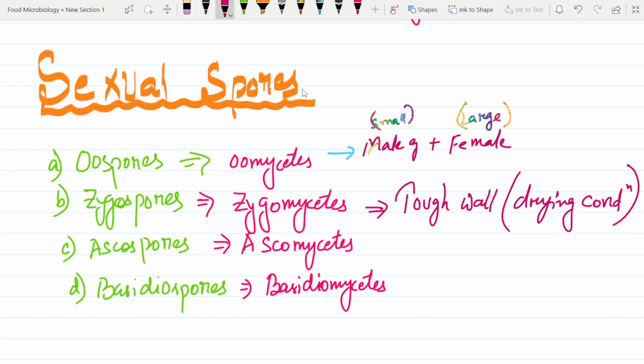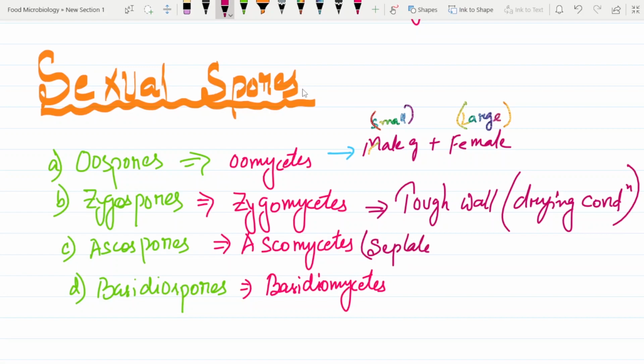Now these zygospores have a tough wall, which helps them survive even under extreme drying conditions, obviously. And talking about these ascospores, as they are produced by ascomycetes, they actually are